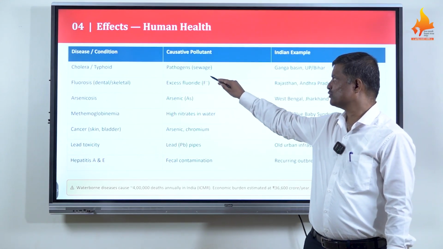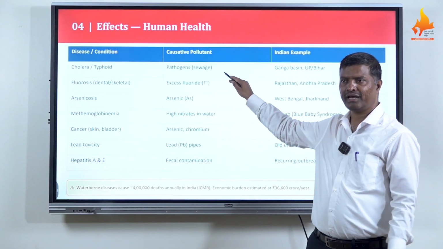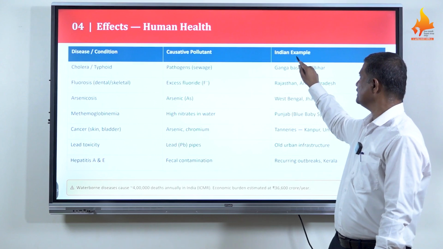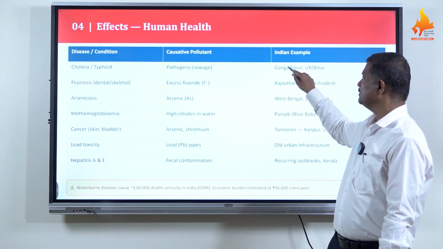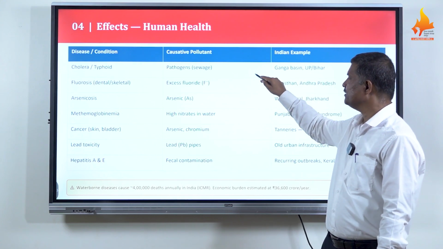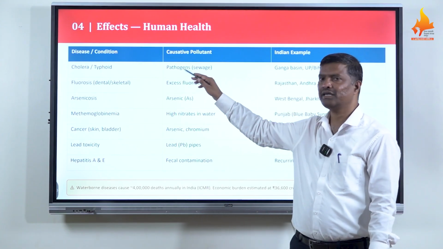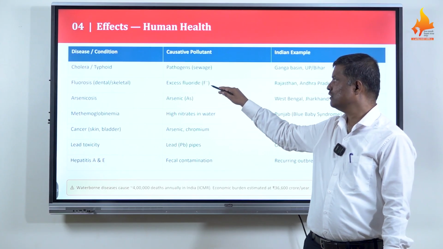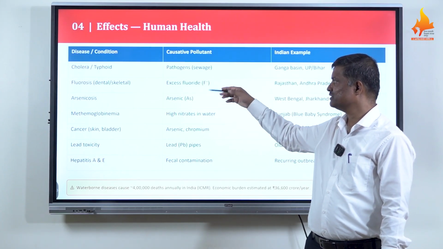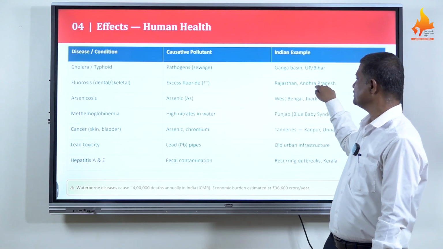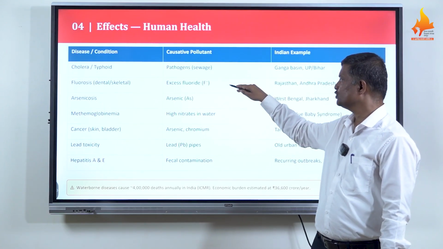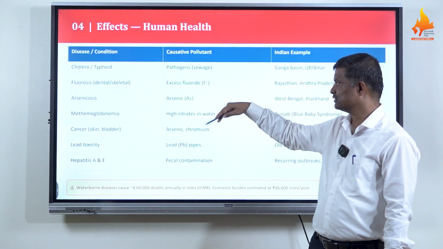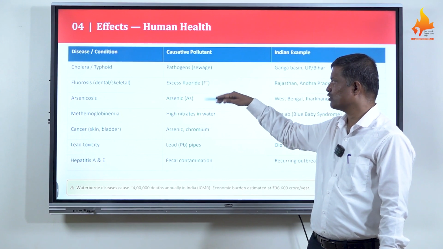The pathogen comes from sewage, when sewage directly mixes from the domestic area into the water bodies. For example, the Ganga basin and the UP and Bihar basin water bodies are completely polluted with the pathogens that cause cholera and typhoid. Then think about fluorosis, especially dental and skeletal disorders. Excess fluoride happens due to sedimentation or leaching. Rajasthan and Andhra Pradesh groundwater shows such hazardous effects on humans, like fluorosis, due to the excess amount of fluoride in water bodies.